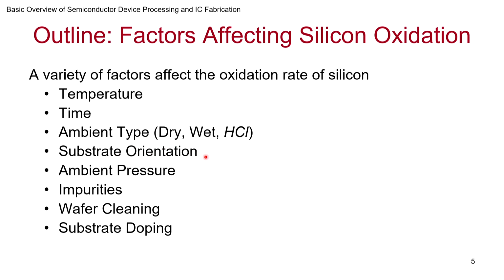Then substrate orientation, which we learned about when we talked about the substrate crystals. It turns out that for 111 and 100, the popular substrates that are typically used, there is a difference in the way thermal oxidation takes place. And then ambient pressure, and impurities that could be present, such as phosphorus and boron. They are dopants, but in a way they are impurities in the crystalline structure. Then the wafer cleaning effect and the substrate doping effect. It may not be in this order, but roughly these are the points that we will be discussing.